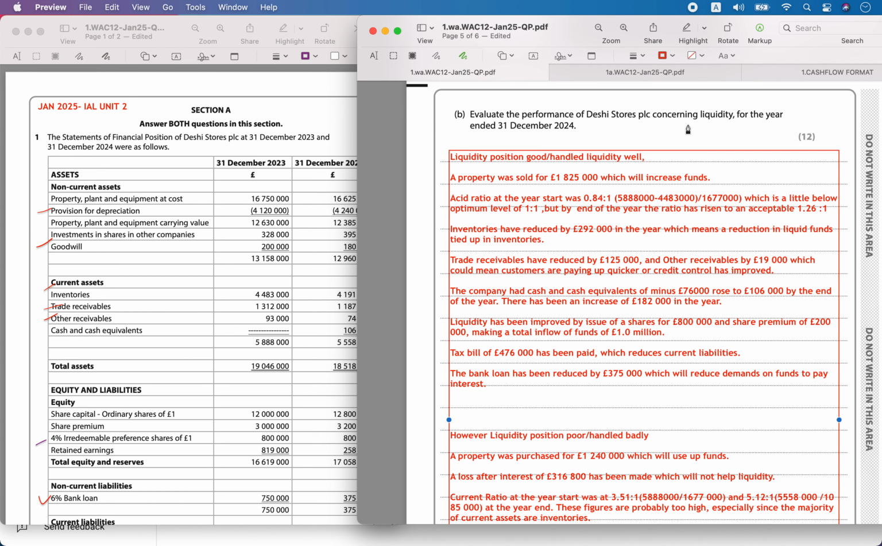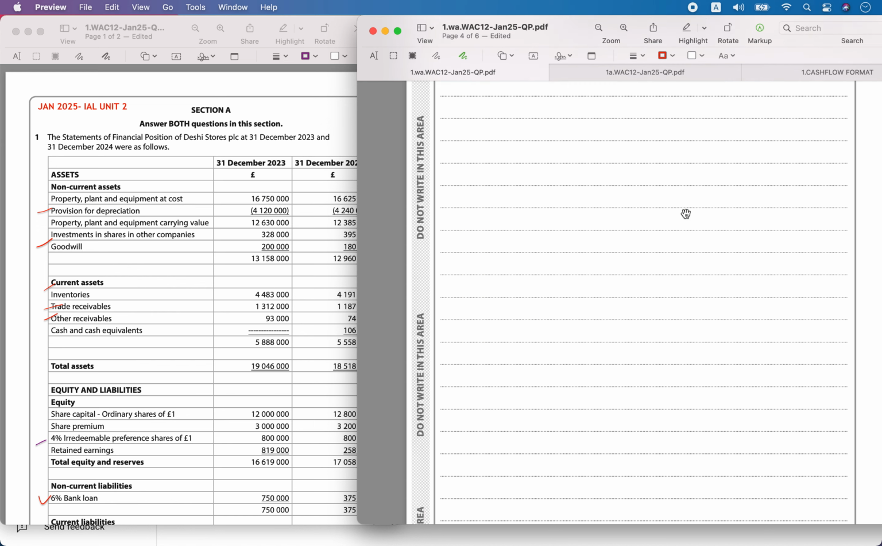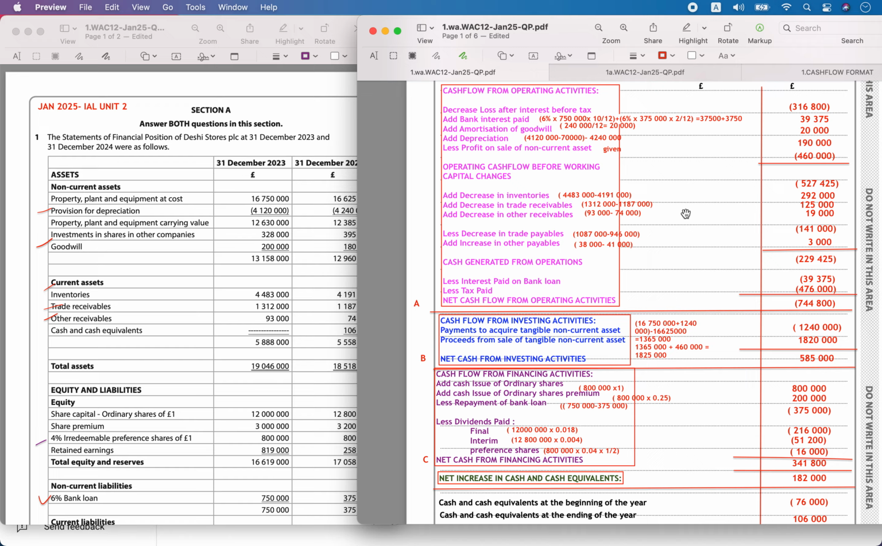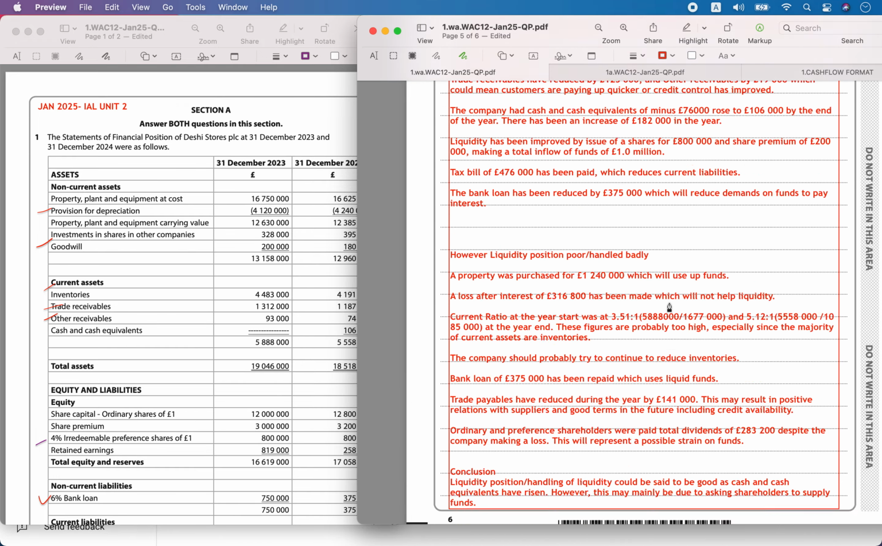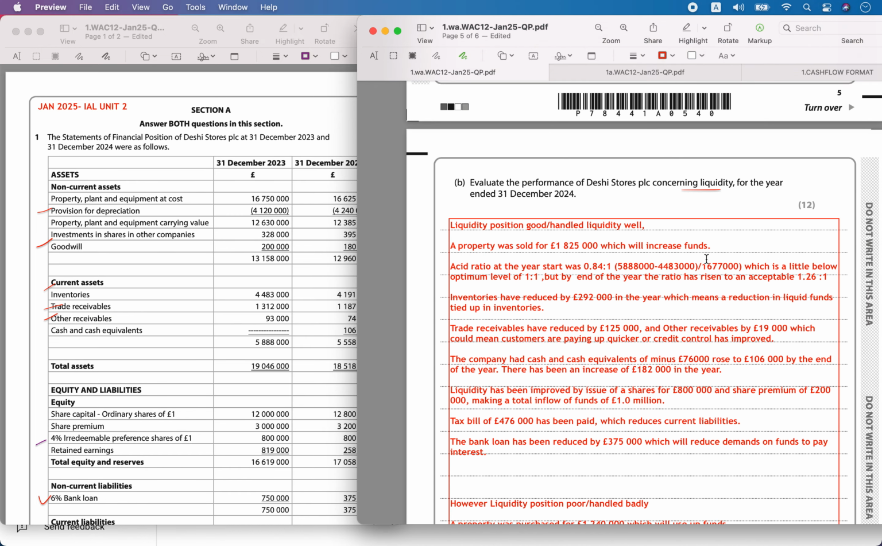First, what do you understand by the liquidity of this business? Here we can argue that the cash position was handled very well, for the following reasons. You have to identify some of these reasons. There was a property sold for 1,825,000, which is going to help in increasing the funds. We had calculated this earlier. Proceeds had been received, so it is going to increase the funds.